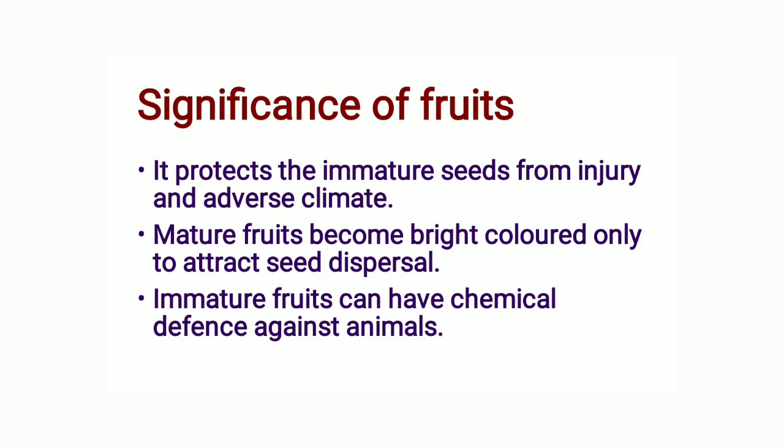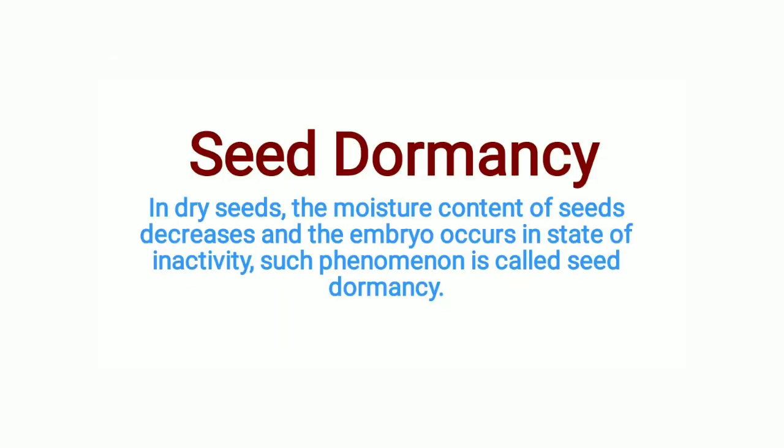Now let's come to another point related to seed, which is called seed dormancy. In dry seeds, the moisture content of seeds decreases and the embryo occurs in a state of inactivity, and such a phenomenon is called seed dormancy. In the case of a dormant seed, generally the moisture level gradually decreases and reaches up to 10 to 15%. And in that the embryo becomes inactive, but as it imbibes water it again gets regenerated.